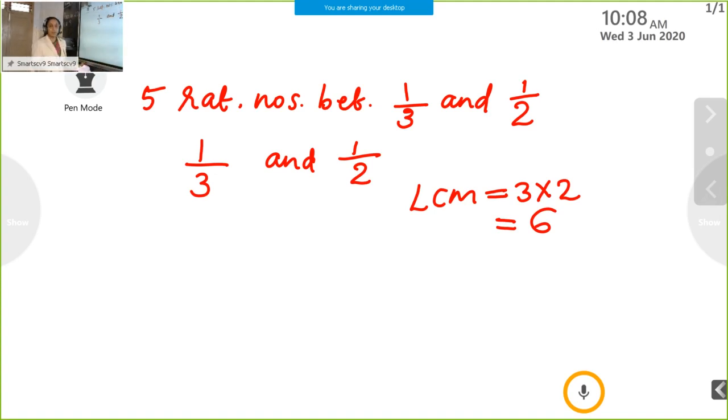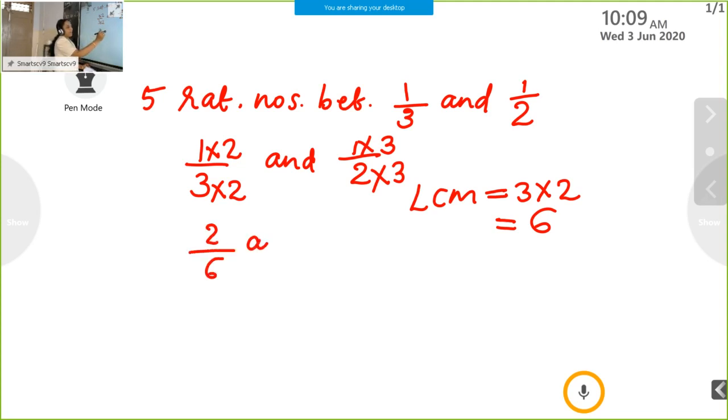So our next step is making the denominator 6. How to make this denominator 6? Here it is 3 only. Multiply this 3 with 2, then the denominator becomes 6. The same number multiplies in the numerator also. Then again 1 by 2, here also making the denominator 6. Here it is 2, and 2 into 3 is 6. The same number multiplies in the numerator also, so here also multiply with 3. So next we get 2 by 6 and 3 by 6.